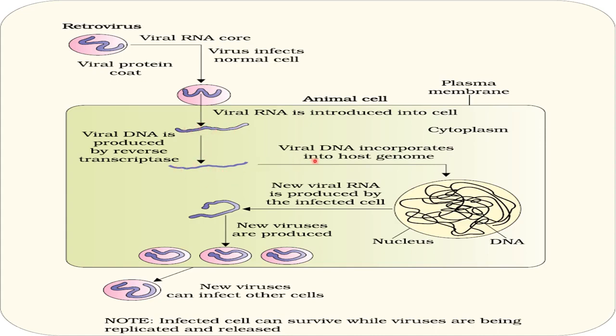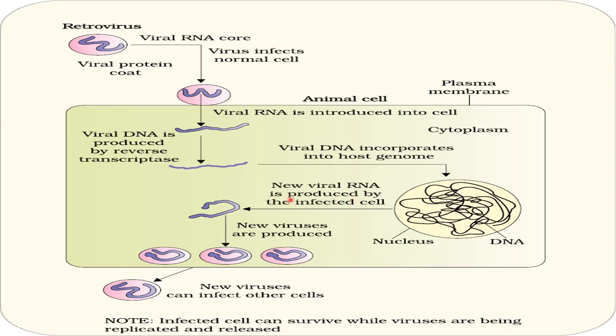Now this viral DNA incorporates into the host genome. So here the DNA of the host is present, and the DNA of the virus will also get incorporated, right? Now whenever this DNA replicates, the DNA of the virus will also replicate.